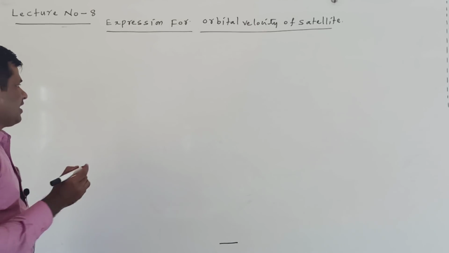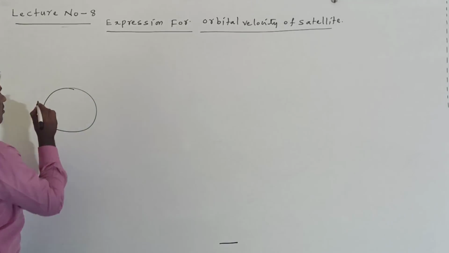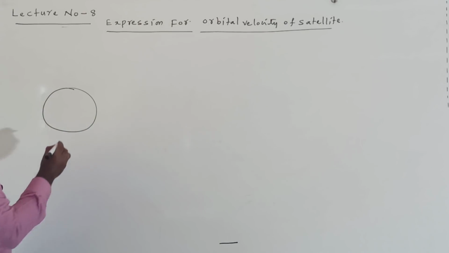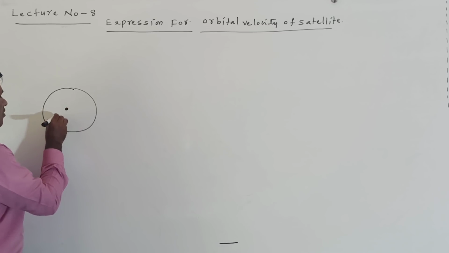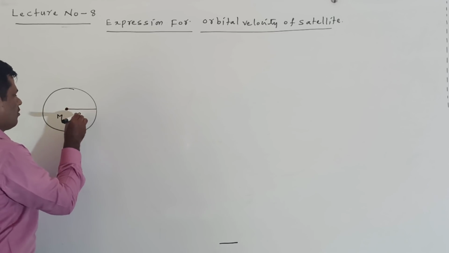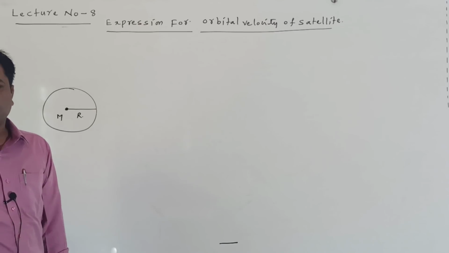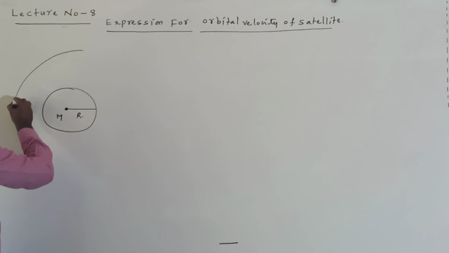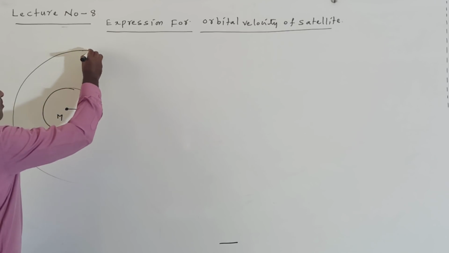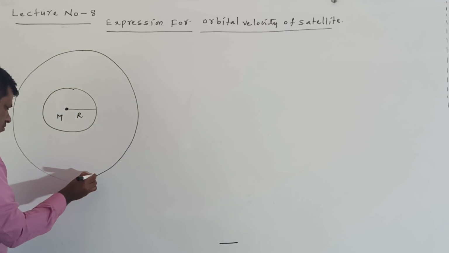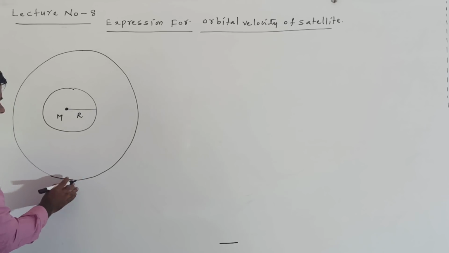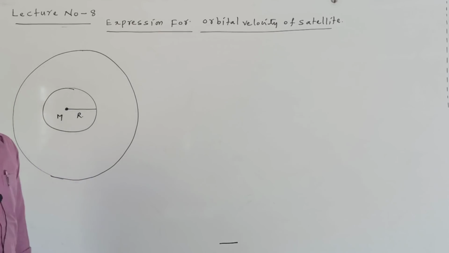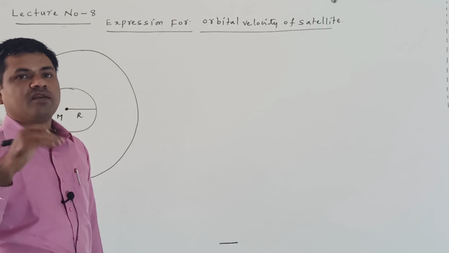First of all we are taking the earth. The earth has mass M and radius R. Around this earth, in a circular path, a satellite is revolving.